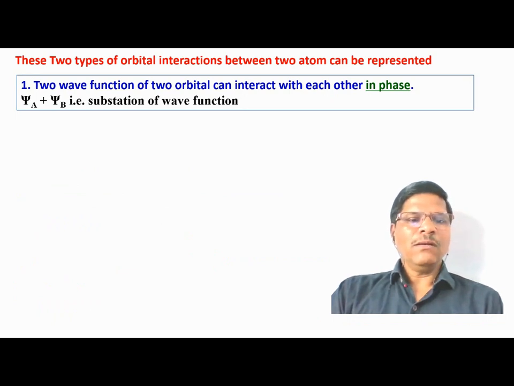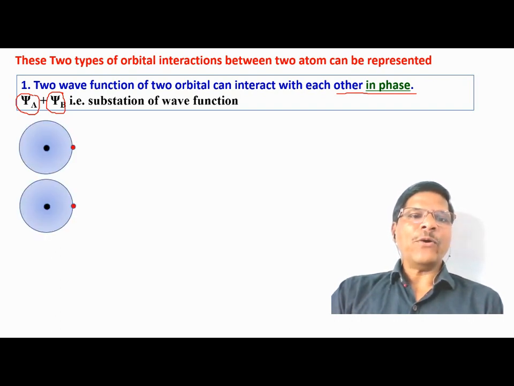The first way, the wave functions can interact in phase. What it means is that the positive wave function of one orbital interacts with the positive wave function of another atom, represented as psi A plus psi B. In this case, summation of waves takes place and the summation of waves generates another wave function.